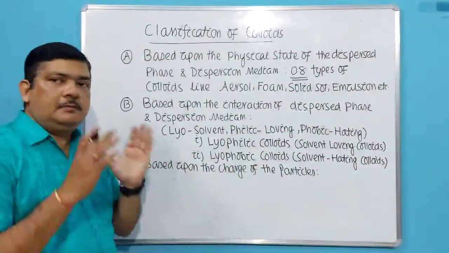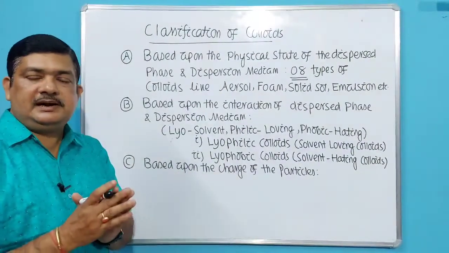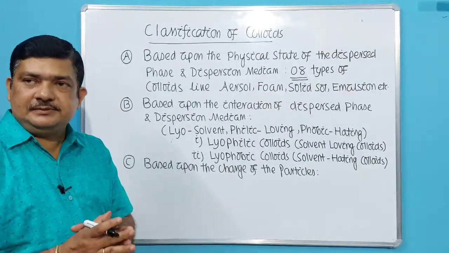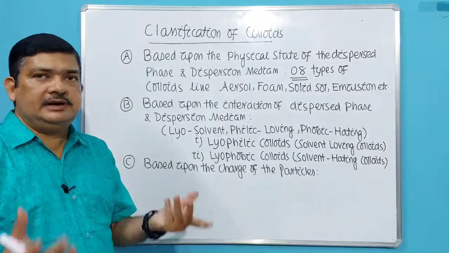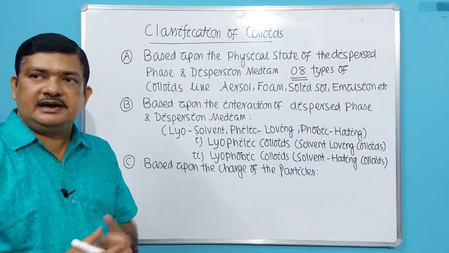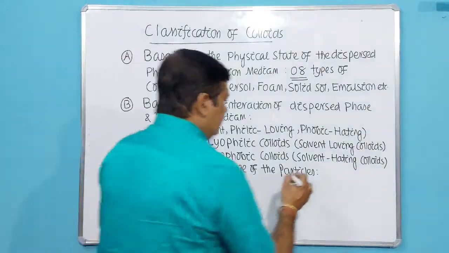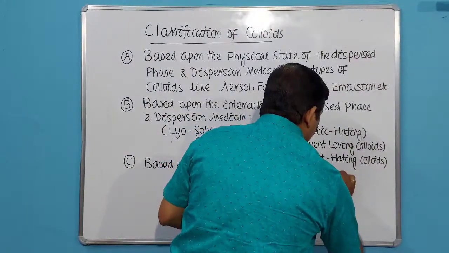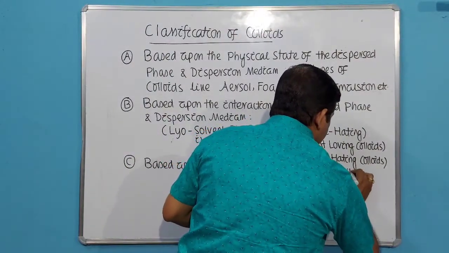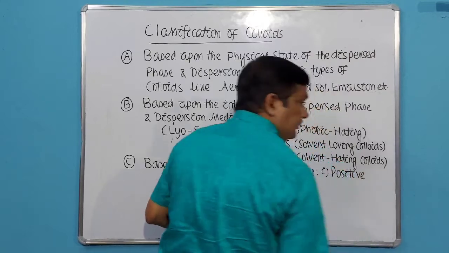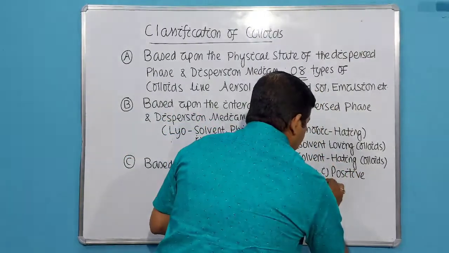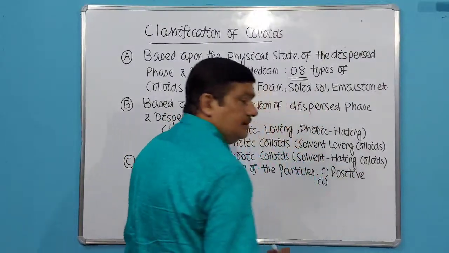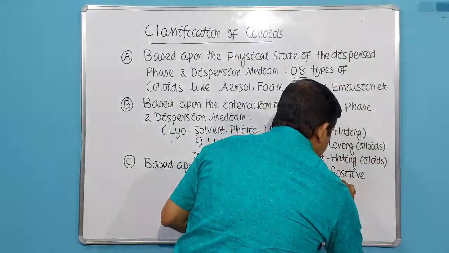Positive and negative. Positively charged particles will make a positively charged colloid. When negatively charged particles are there, it will be a negatively charged colloidal solution. Mostly the metal hydroxides are positive salts, and metals are the negative salts.